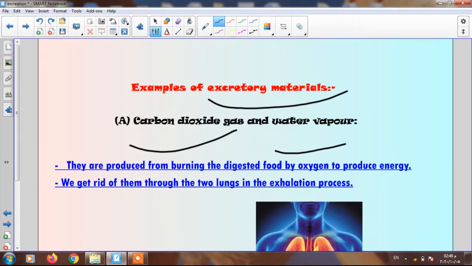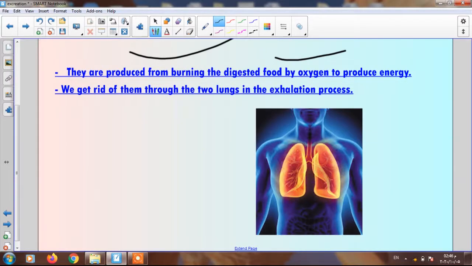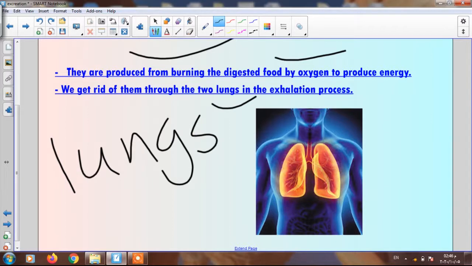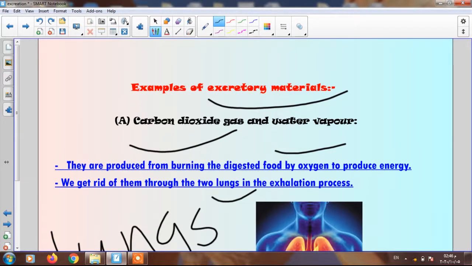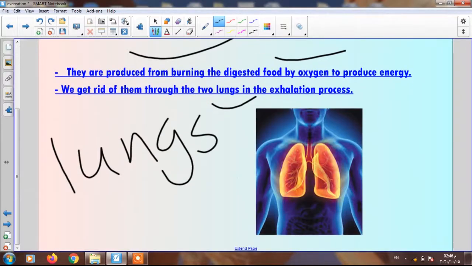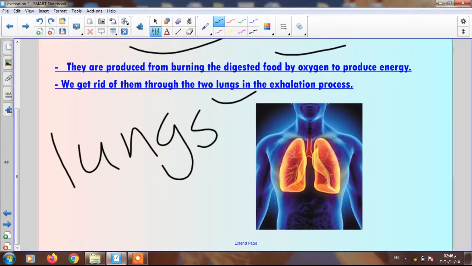How does our body get rid of these wastes? Through an excretory organ called the lungs. So your body gets rid of carbon dioxide and water vapor as excretory materials through the excretory organ called the lungs, and the process is called exhalation, if you remember.